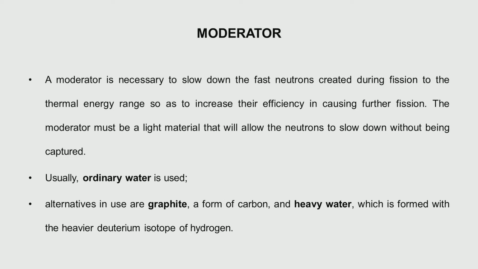The moderator we saw is important, and the moderator should be efficient so that we can have a large number of slow neutrons, and a large number of slow neutrons means more fissions. Light water is one of the moderators, graphite. I also mentioned heavy water, the advantage being it has less absorption than light water, but of course there is a price you have to pay, it is costly.